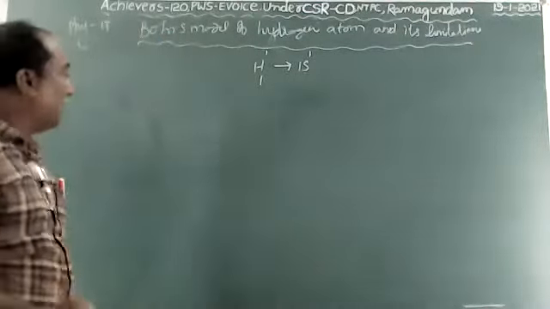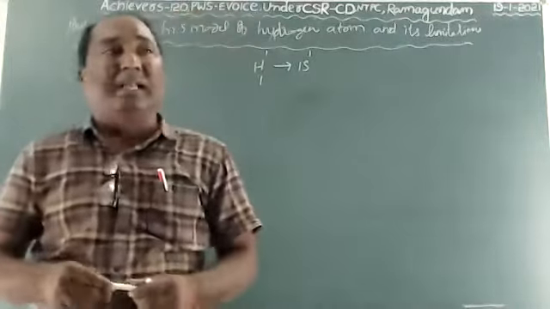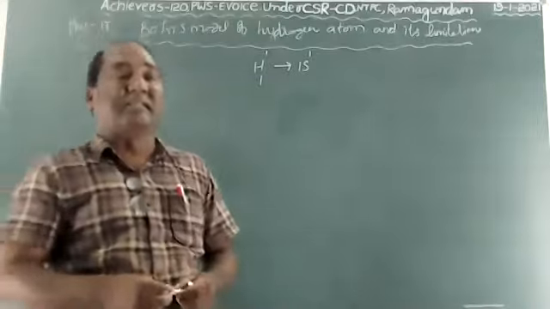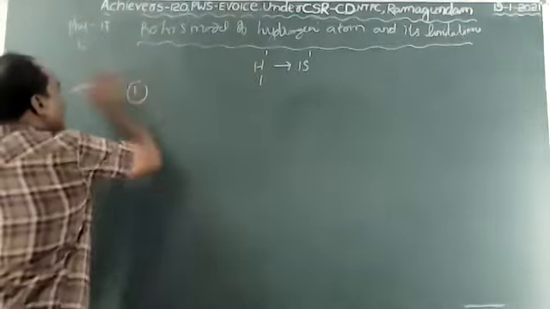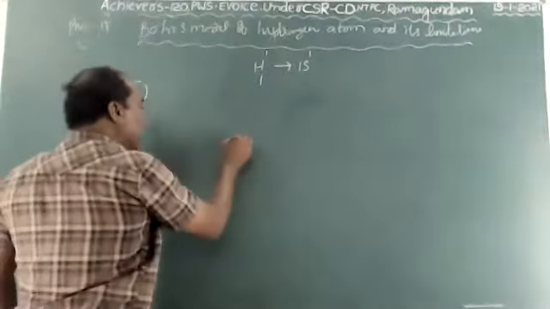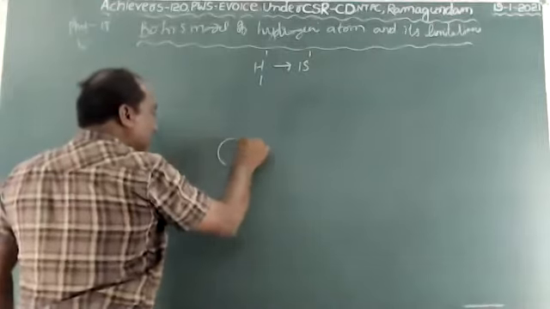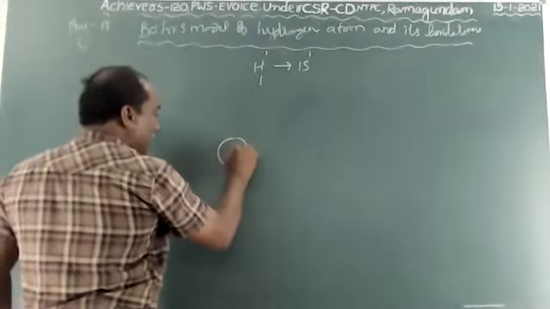What is meant here? Electrons revolve around the nucleus with high velocity in a specified path. That is the first point, the first postulate of Bohr's model. Electrons. So already see this, children. For example, it is an atom, and the center point of the atom we have to call the nucleus.